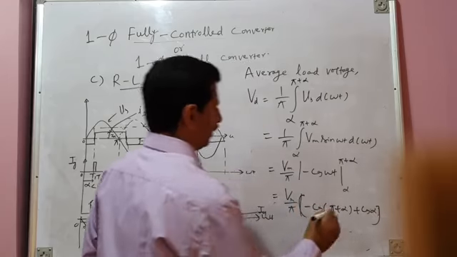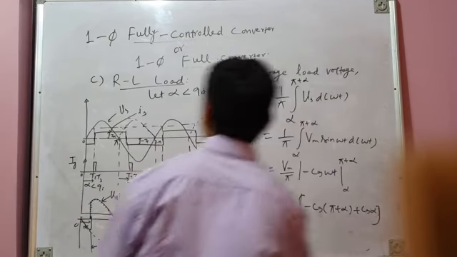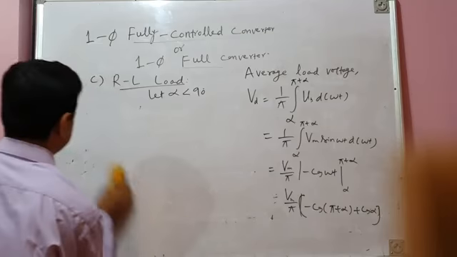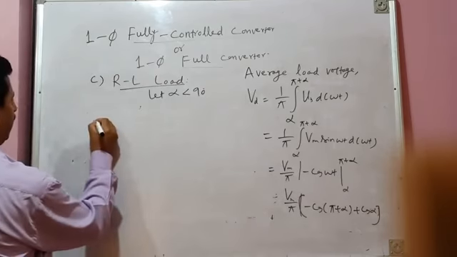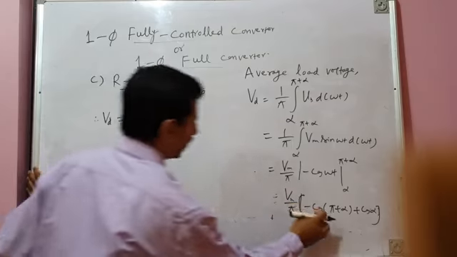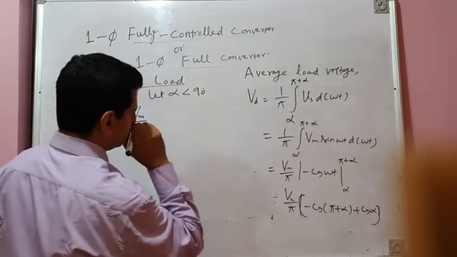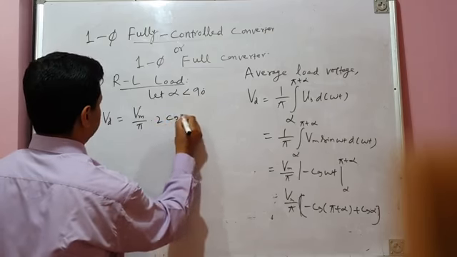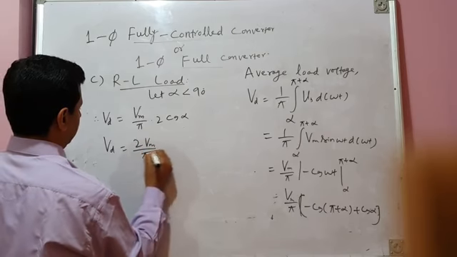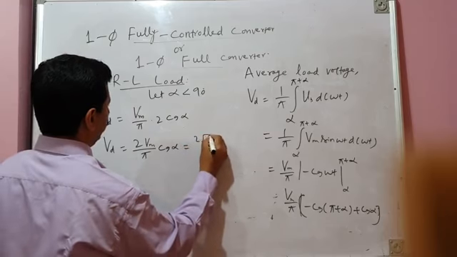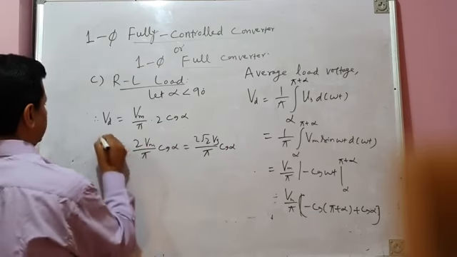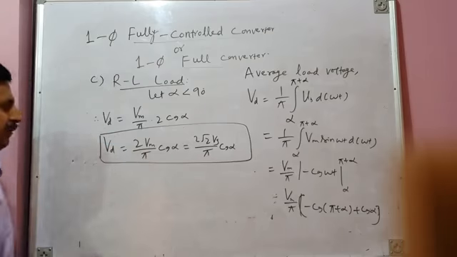Now cos of pi plus alpha is minus cos alpha. Minus and minus become plus. So the average load voltage Vd is equal to Vm by pi times cos alpha plus cos alpha, which is 2 cos alpha. So Vd is equal to 2 Vm by pi cos alpha, that is equal to 2 root 2 Vs by pi cos alpha, because Vm is equal to root 2 Vs. This is the mathematical expression for the converter average output voltage.